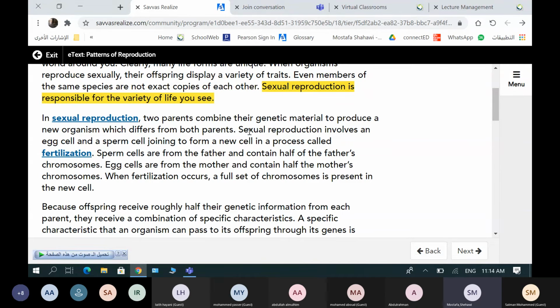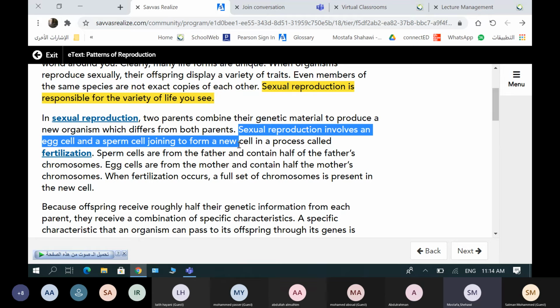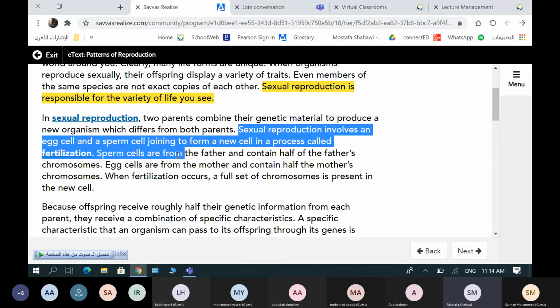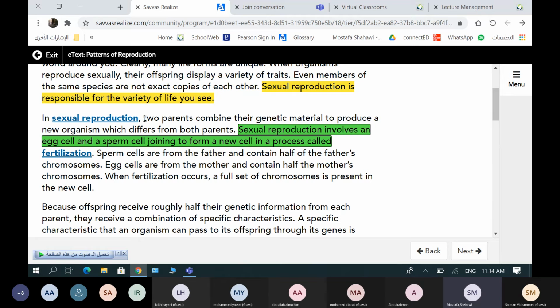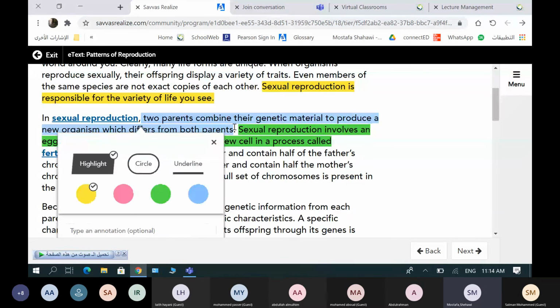Sexual reproduction involves an egg cell and sperm cell joining to form a new cell in a process called fertilization. So this is the fertilization definition. Two parents combine the genetic material, and this is the definition of the first one, which is sexual reproduction.